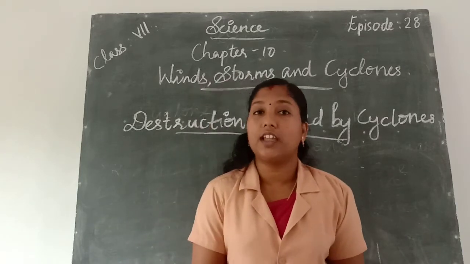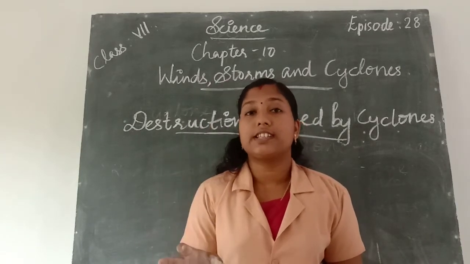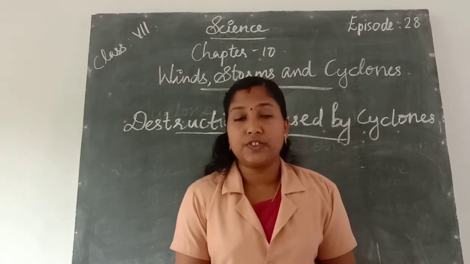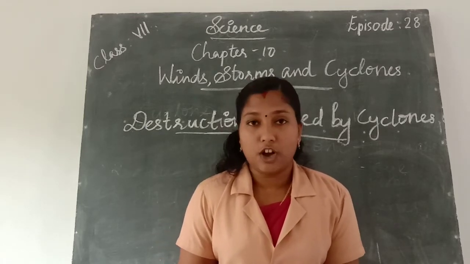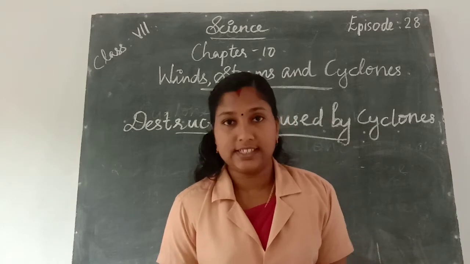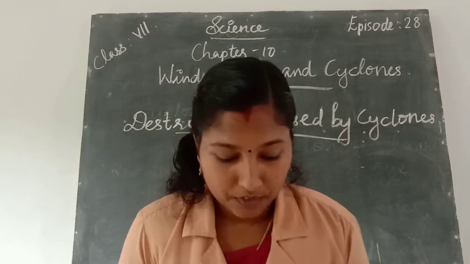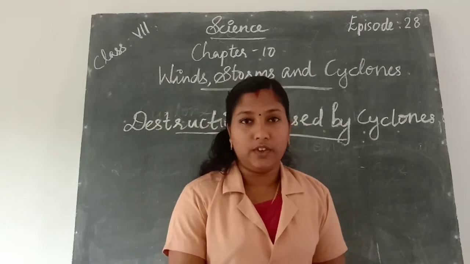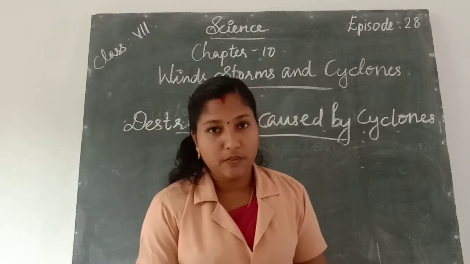The structure of a cyclone means the cyclone contains an eye. That eye is situated in the center of the storm. That center of the storm is a very calm and quiet area. Next, a cyclone is a high speed wind. Cyclone means a high speed wind.